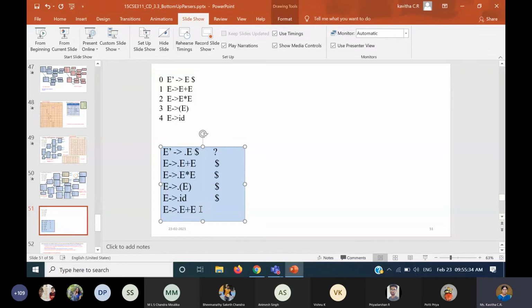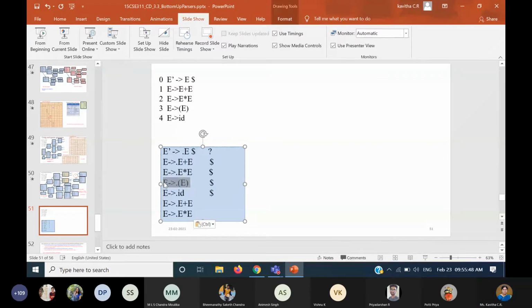Okay, so it is not just that rule, right? We have to expand everything. This also I have to list out now. Next rule also I have to write down. And then the last rule also I have to write down.